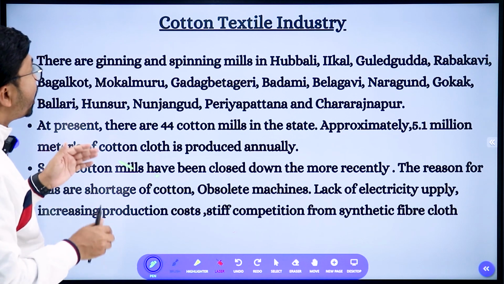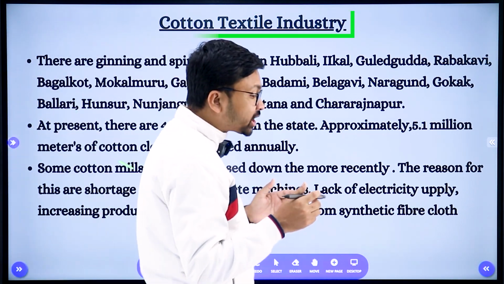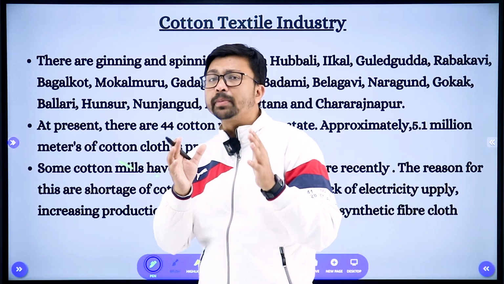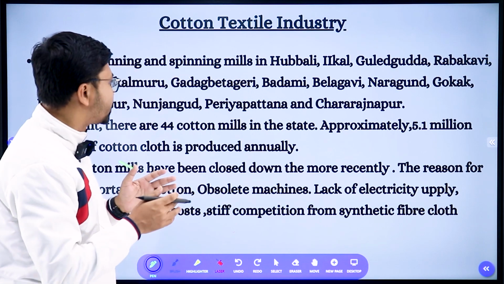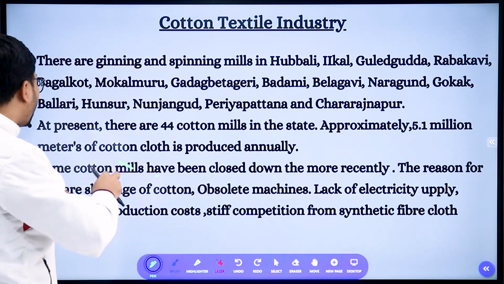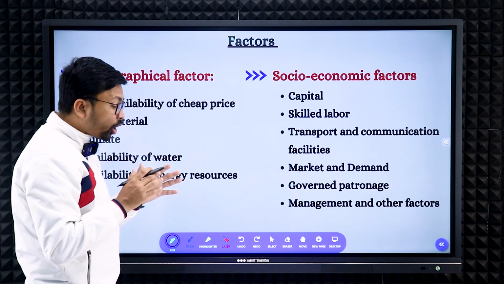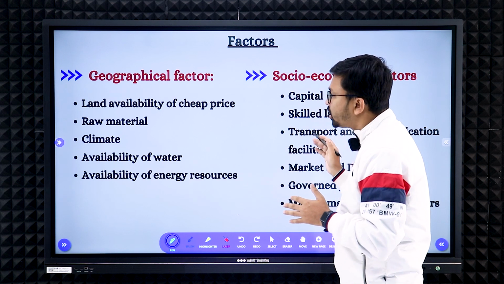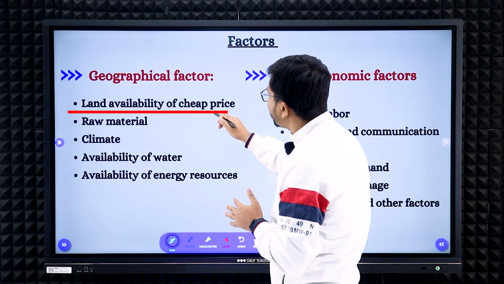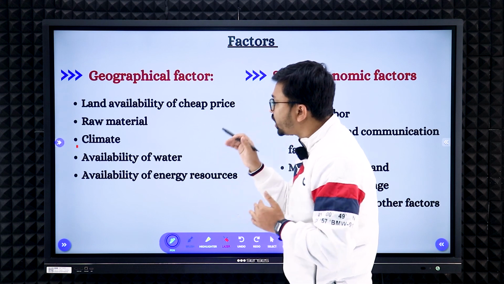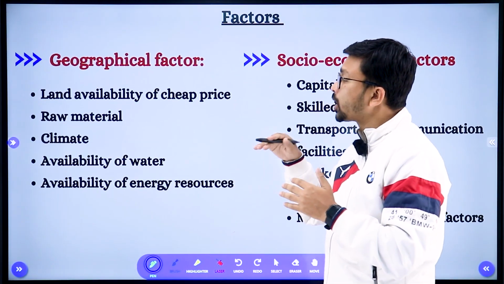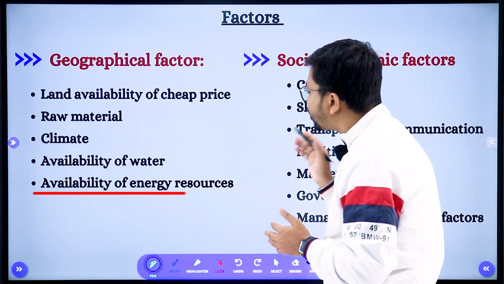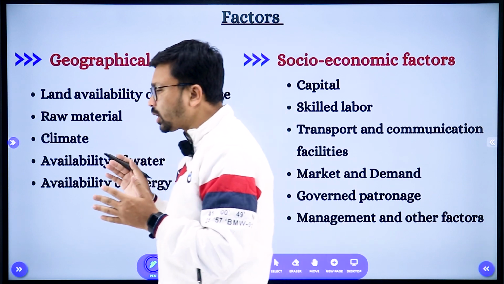So now we'll go to the cotton textile industry. The cotton textile industry is also an agro-based industry. Cotton is the main requirement for it, right? So in the areas where cotton grows more, the cotton textile industry will develop. The basic requirements are cheap land availability, raw material, that is cotton, good climatic conditions, here a humid climate, availability of water and availability of energy resources, right? Those are the geographical factors.